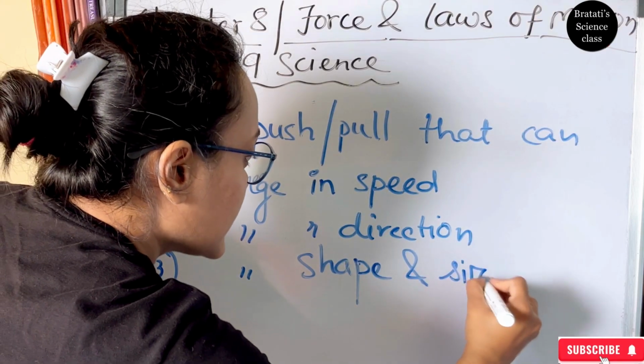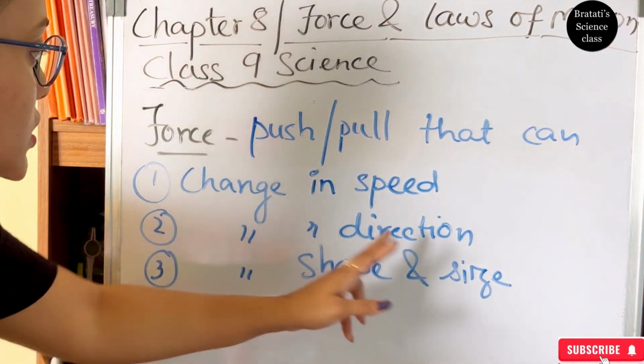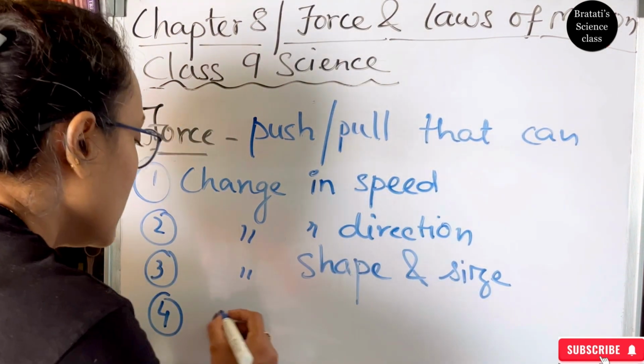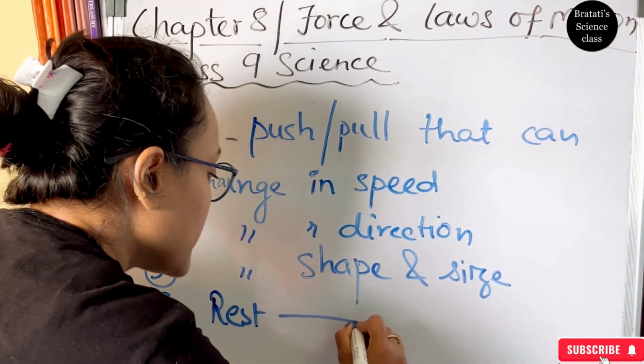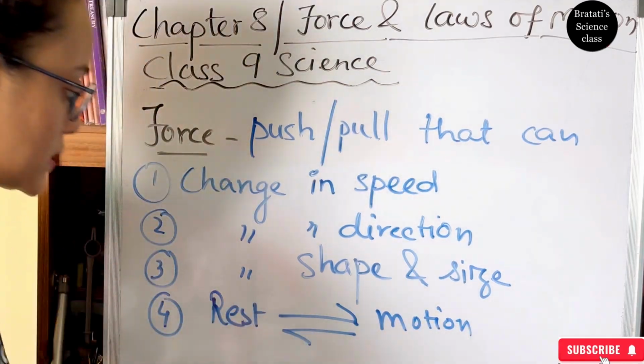Shape and size of an object. Change in speed, change in direction, change in shape and size. What else? It can change an object from rest to motion or motion to rest, vice versa.